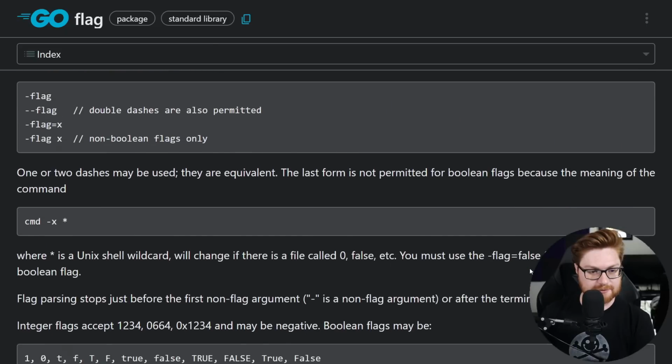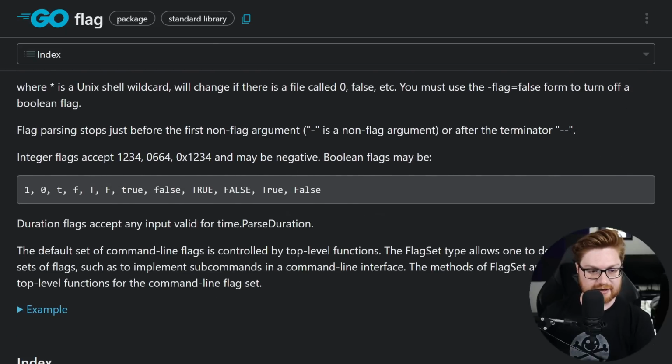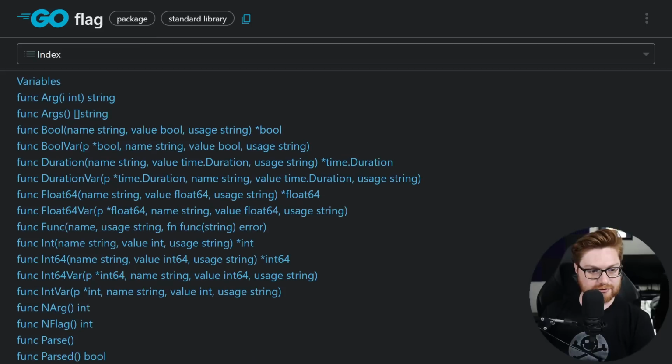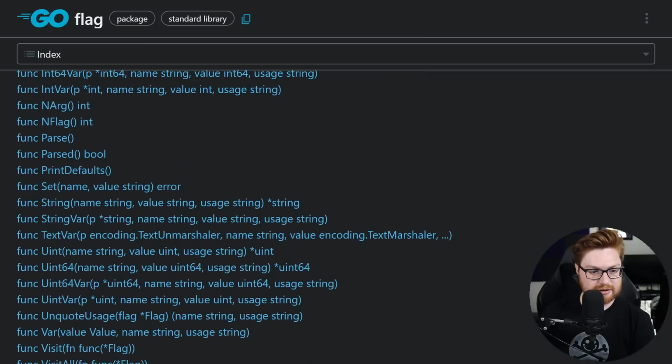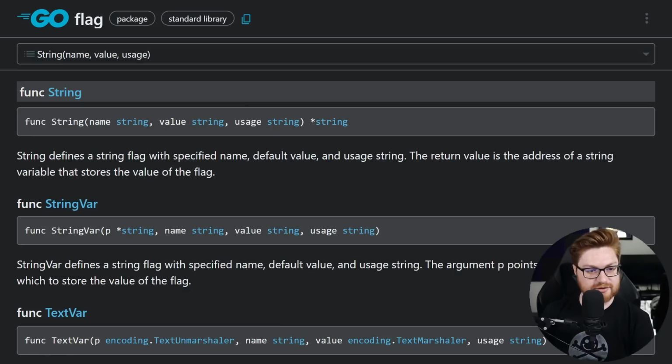Ultimately, we want to end up using that string variable. However, this was defining integer flags. So let's go ahead and scroll down to look and see what other functions might be available to us within this package. And we could see, oh, there is maybe a potential string value that we could use. Let's go check out what that does. The string function might take a name being a string type, a value being a string type, and then a usage string type. And it will return the address or pointer to a string. String defines a string flag with a specified name, default value, and usage string. The return value is the address of a string variable that stores the value of the flag. Okay, so let's go play with that.